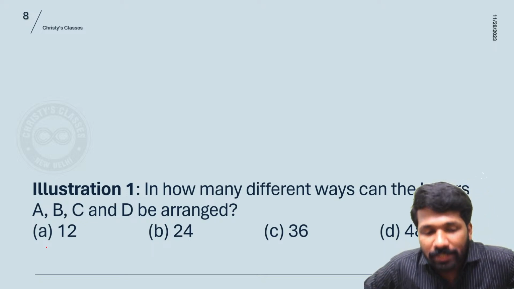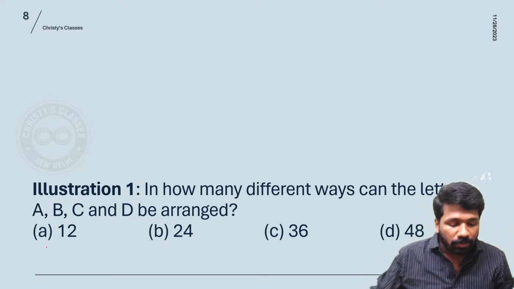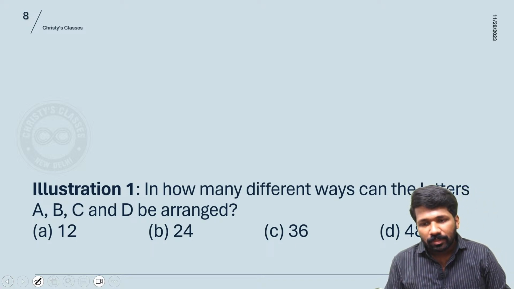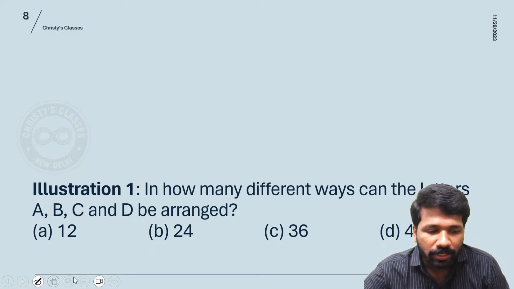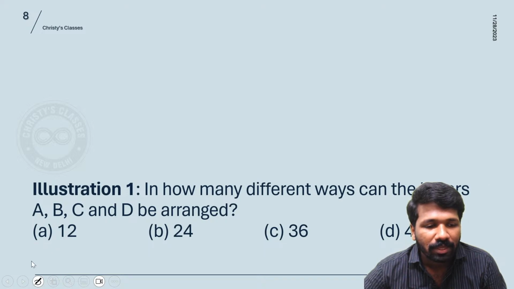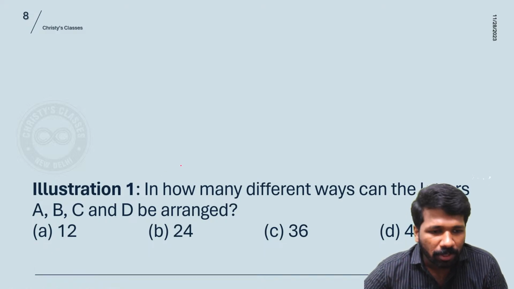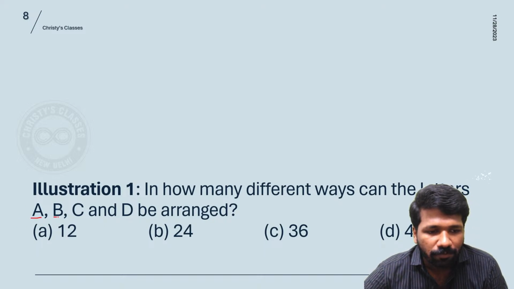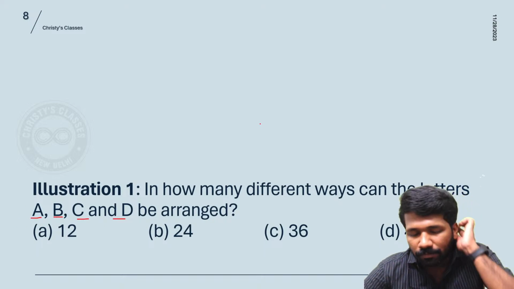Okay, so here let us understand how the fundamental principle of counting is useful. First of all, anagram means word rearrangement. Here there are 4 letters A, B, C, D. With that, how many words can be formed? That is the meaning of the different ways the letters can be rearranged. Only rearrangement is possible. You cannot repeat a letter multiple times. A, B, C, D are 4 letters, so only 4 letter words can be formed.